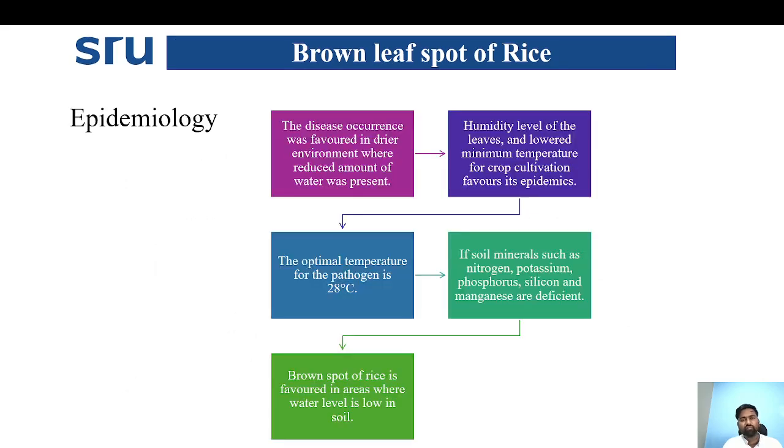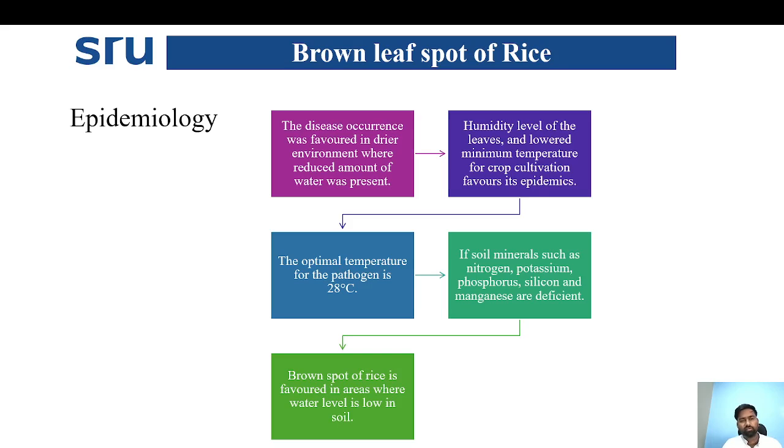Coming to the epidemiology of brown leaf spot of rice, the disease occurrence is favored in a dry environment where a reduced amount of water is present. The humidity level of the leaves and lowered minimum temperature for the crop cultivation favor its epidemics. An optimum temperature of about 28 degrees Celsius is highly required for brown leaf spot. If soil minerals such as nitrogen, potassium, phosphorus, silicon and manganese are deficient, then we can see an occurrence of brown leaf spot. Brown spot of rice is favored in areas where the water level in the soil is low.